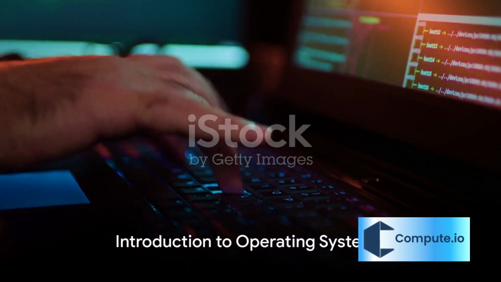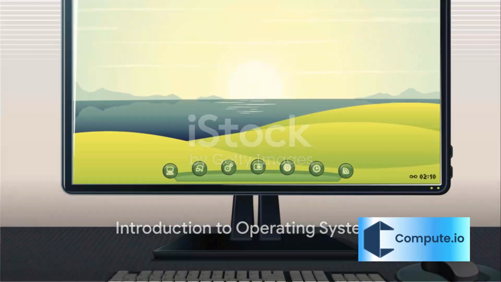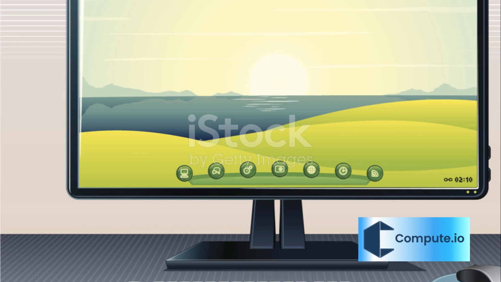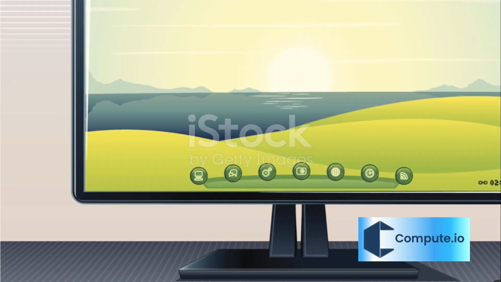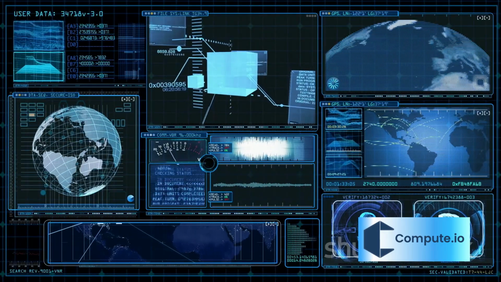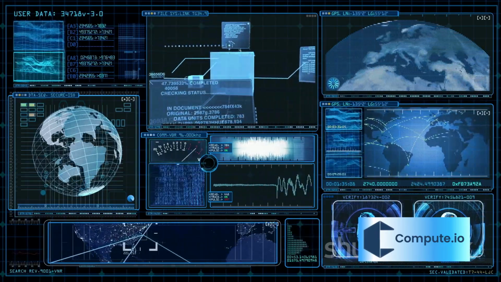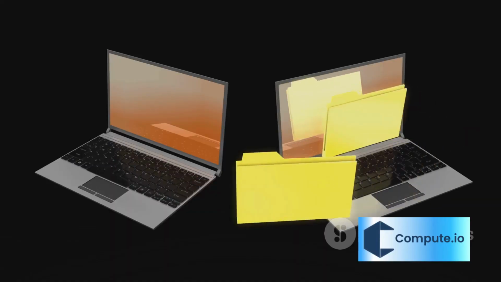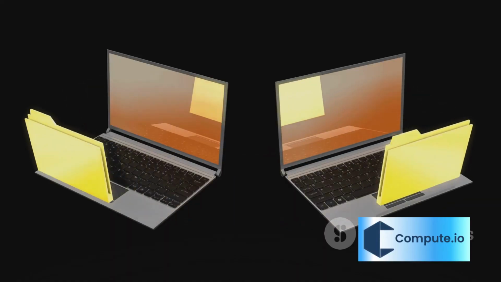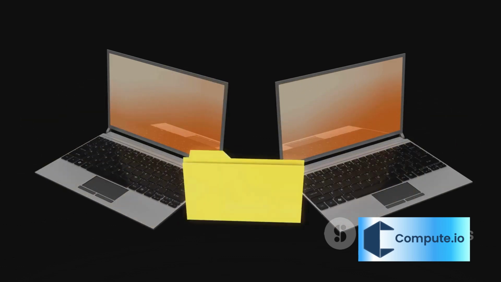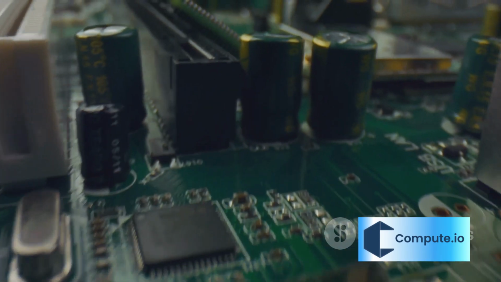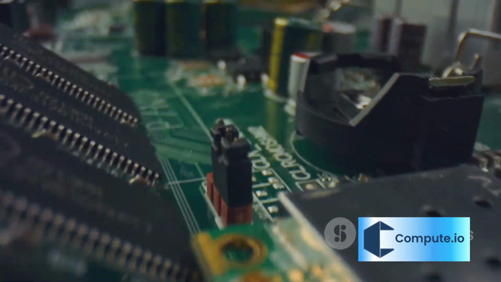Have you ever wondered how your computer operates? What is the magic that transforms your clicks and keystrokes into meaningful actions? Well, the answer lies in the heart of your computer, the operating system. An operating system, often abbreviated as OS, is the software that manages all the hardware and software on your computer. It is the essential component that allows your computer to function.